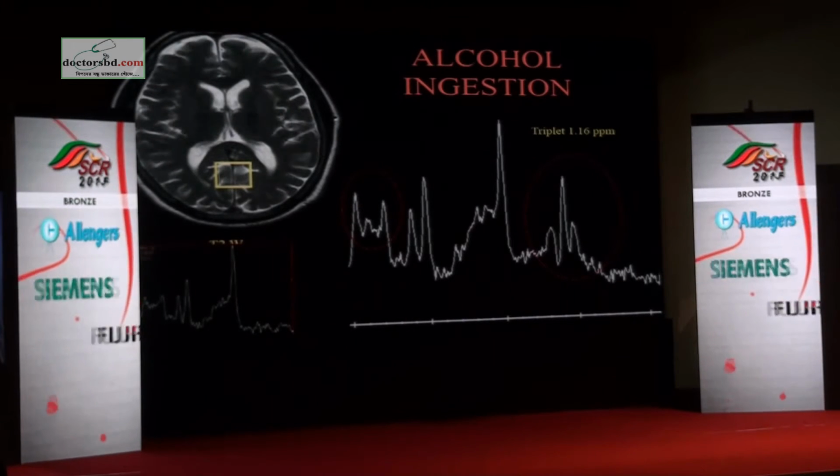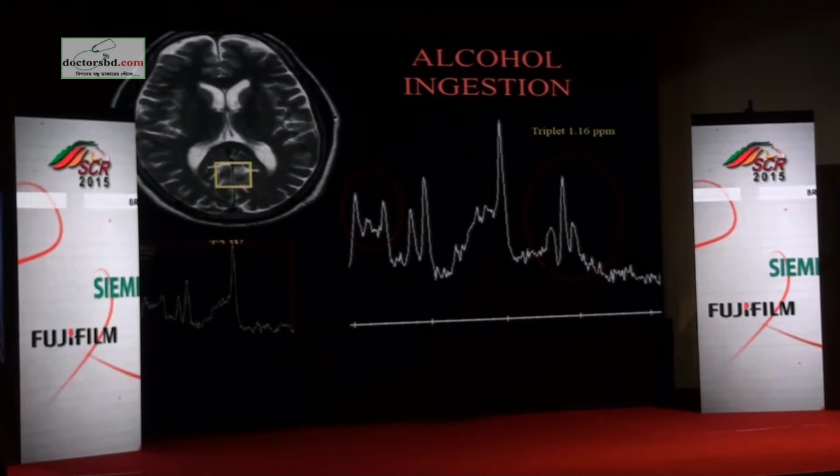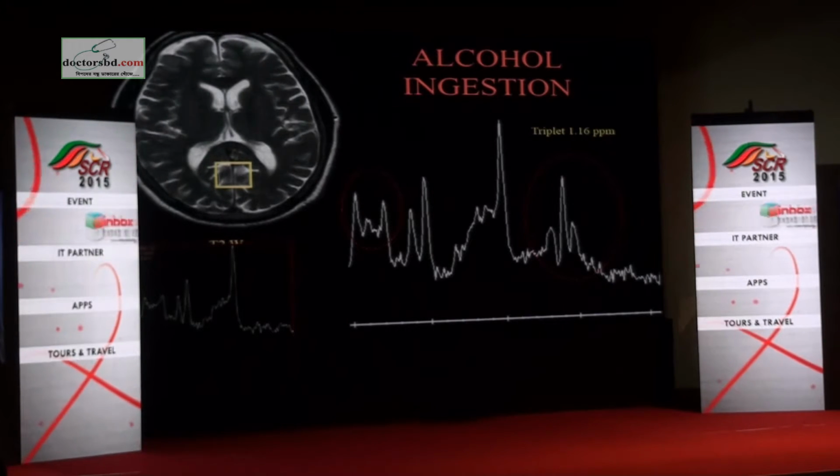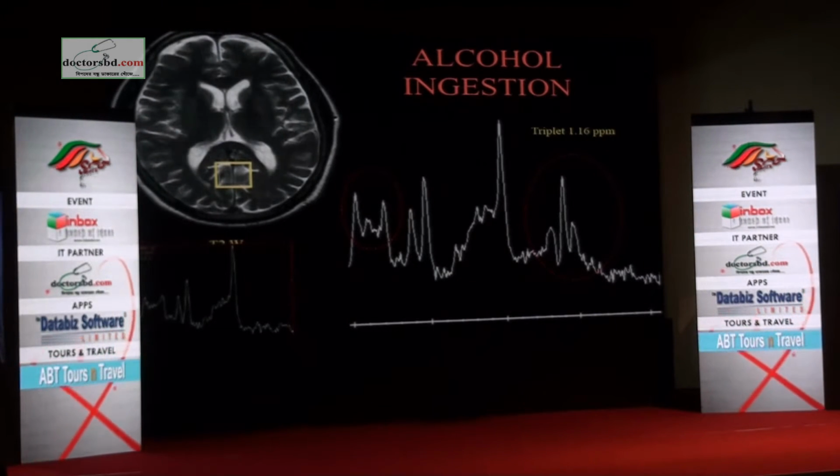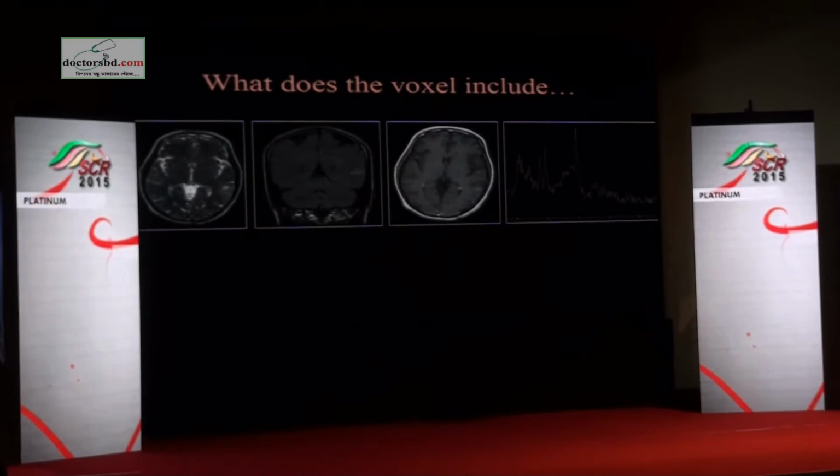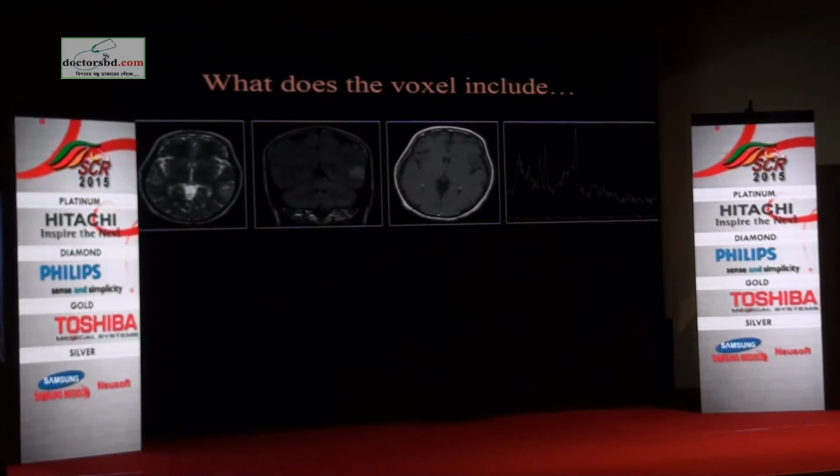When you put alcohol into the brain, it would look like this. So if we put you in the scanner after a party, this is how it will look. Okay? Now again, what is important is what does the wax cell include?